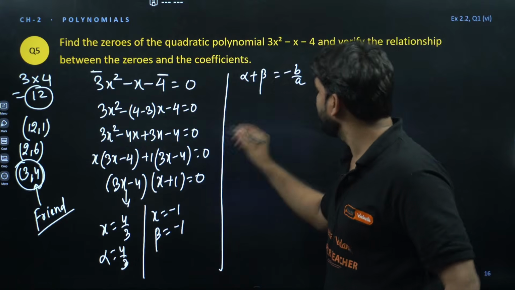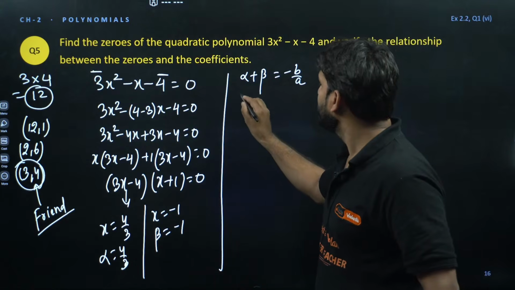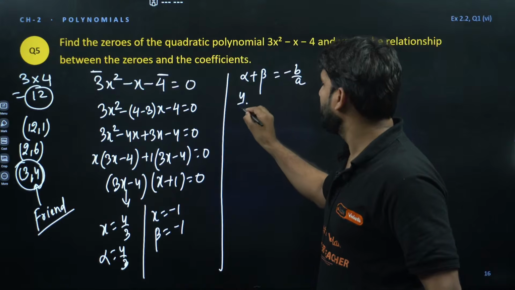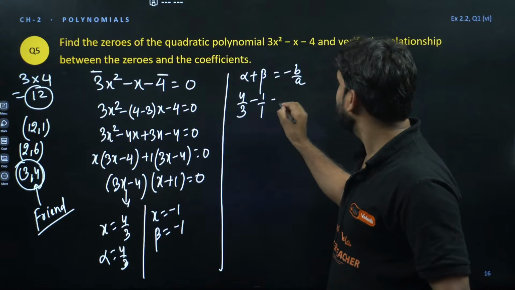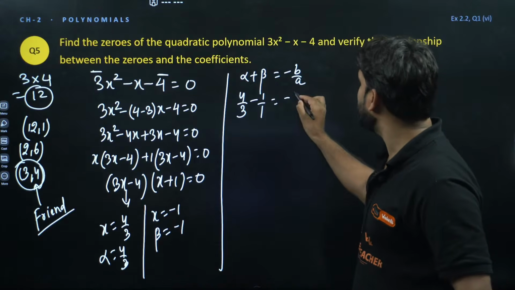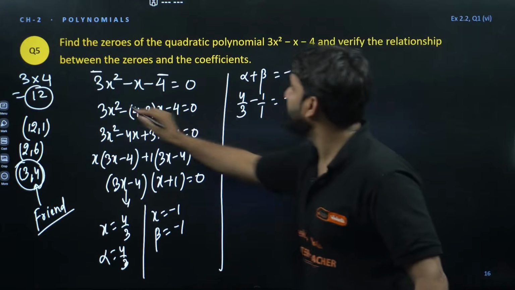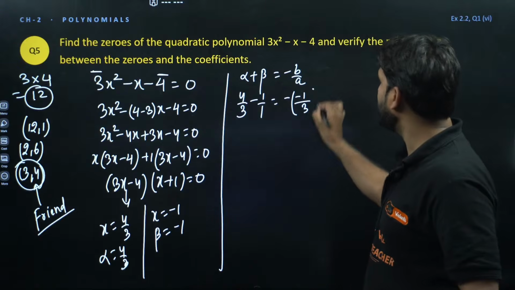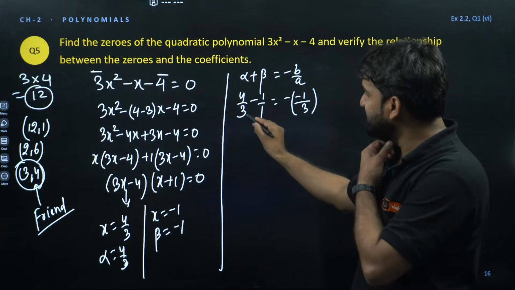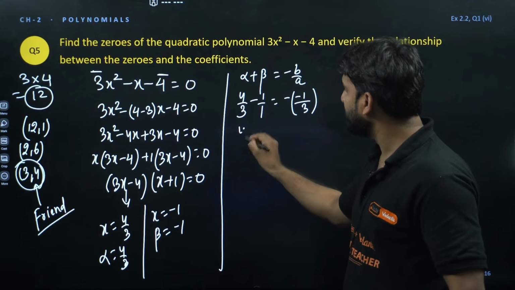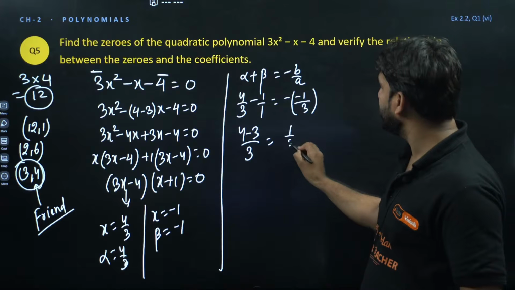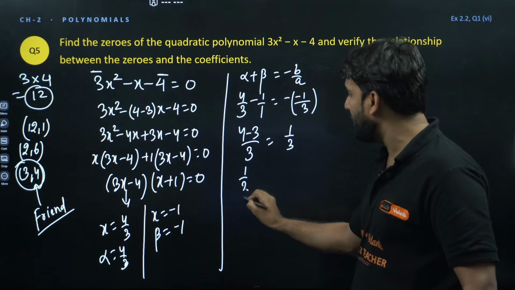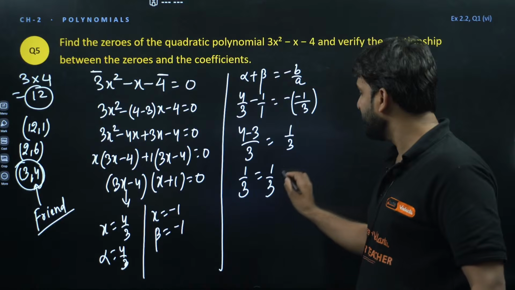Do you know sum of zeros is equal to minus b by a. So the first zero is 4 by 3 plus minus 1, and minus, where is b? B is minus 1 divided by, where is a? A is 3. Okay, now solve this. On taking LCM, 3 will go there. So 4 minus 3 divided by 3, and this is plus 1 divided by 3, 4 minus 3 is 1, so 1 by 3, hence verified.